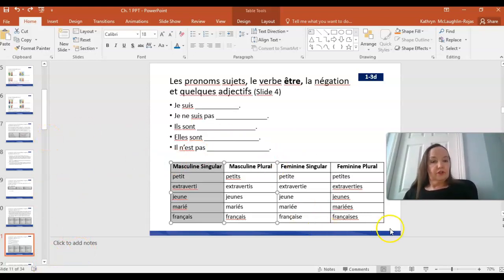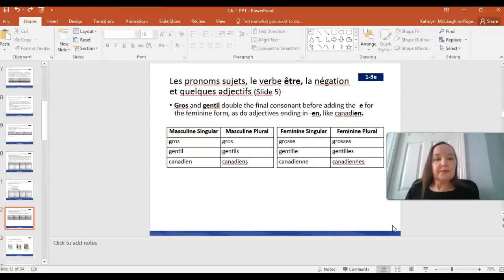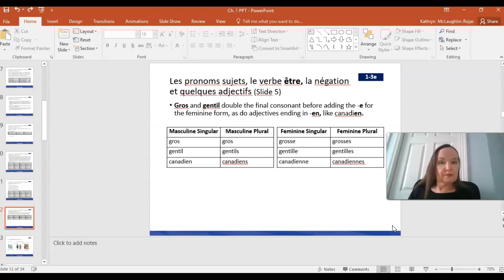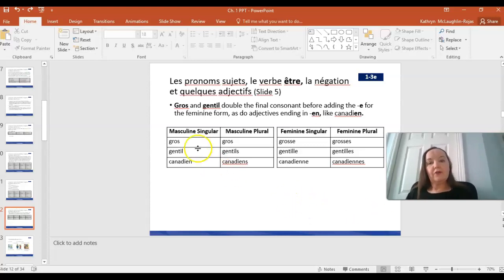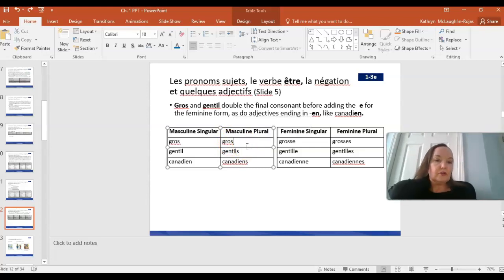Okay, and we have just one more set of adjectives to take a look at here. Some that have some more significant spelling changes. So if we have an adjective like gros, which would basically mean large in some sense. So gros for masculine singular, gros for masculine plural, and it doesn't change from singular to plural because it has an S on the end. So that kind of takes care of the plural part.